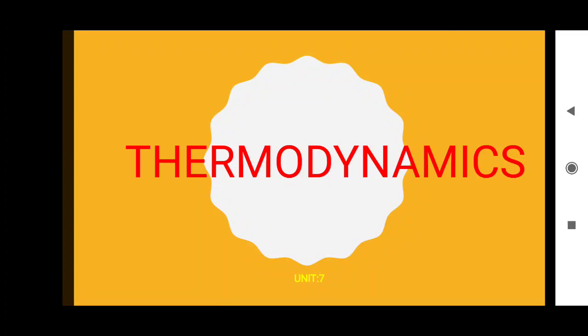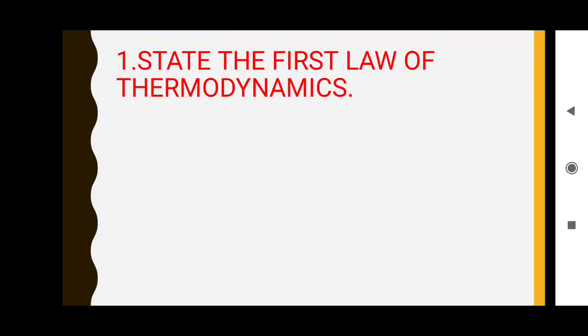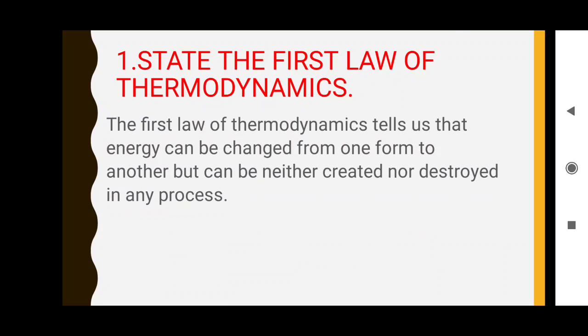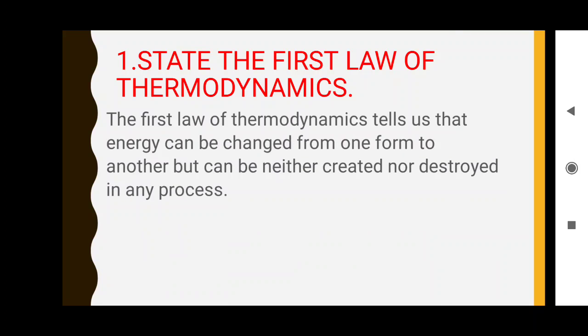So, now we are going to see the first question in thermodynamics. State the first law of thermodynamics. It is nothing but the law of conservation of energy. The first law of thermodynamics tells us that energy can be changed from one form to another, but can be neither created nor destroyed in any process.